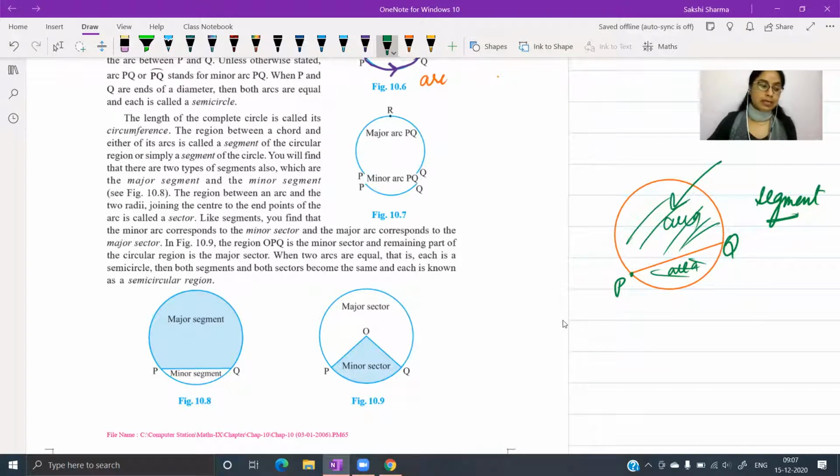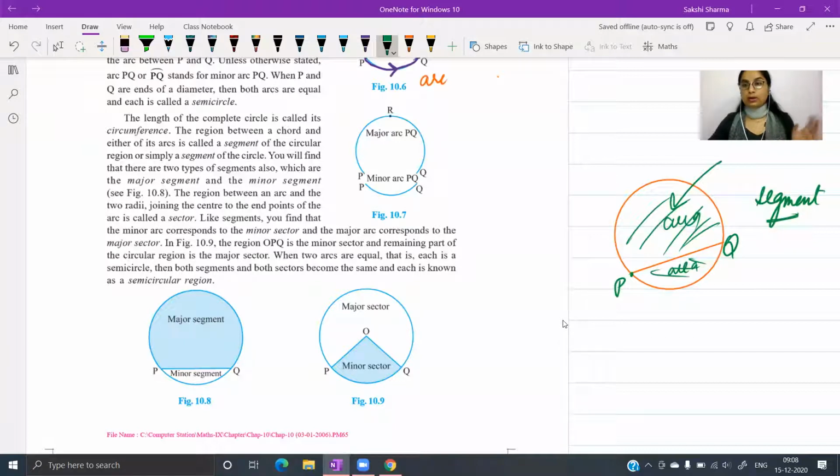Or you can simply say, अगर हम सर्कल में chord draw करते हैं तो जो दो हिस्से बनते हैं उनको हम segments बोलते हैं. Please remember, this is extremely important because next year there is a chapter in reference to circles, area related to circles, और उसमें आपको segment का और sector का area निकालने के लिए, there are questions based on that. So unless you are aware of what these parts are, you won't be able to understand that. So keep in mind, segment is created when we draw a chord.